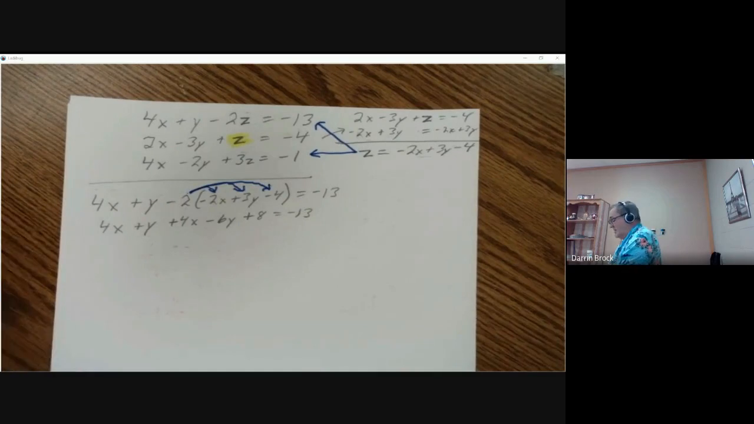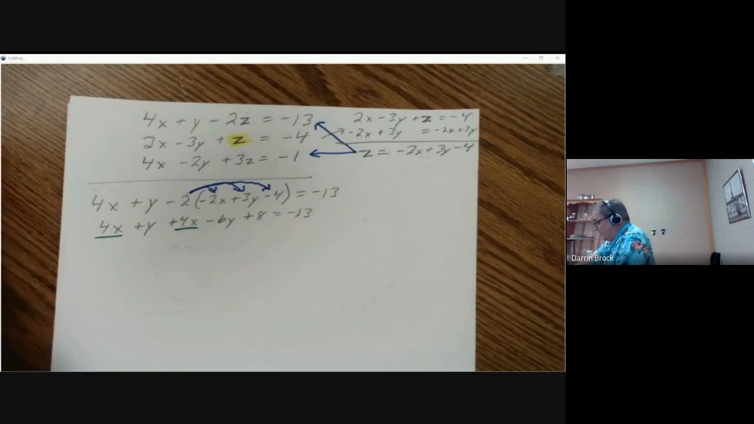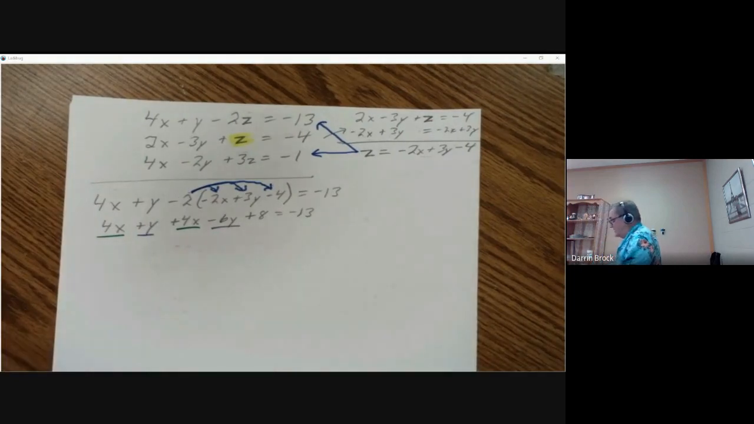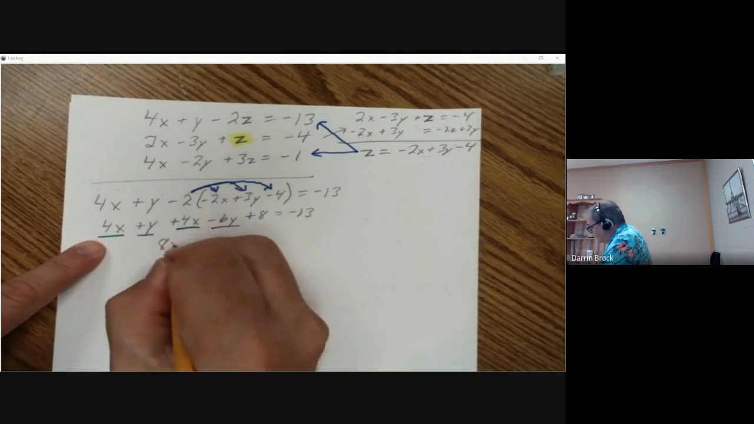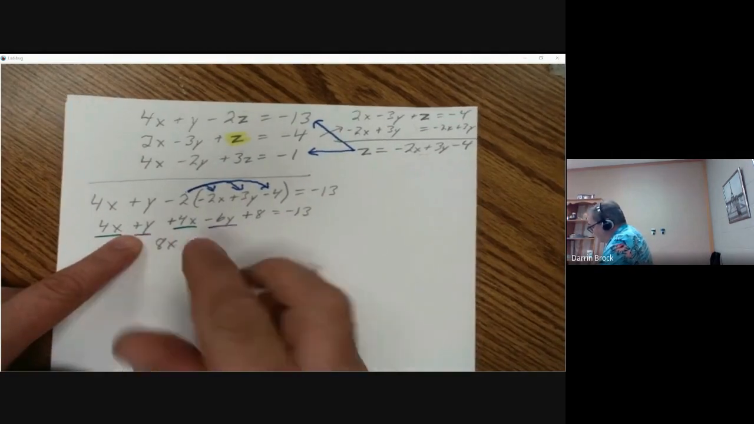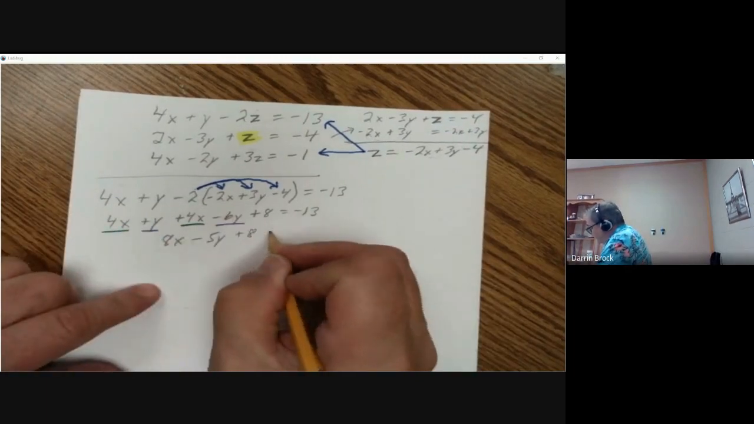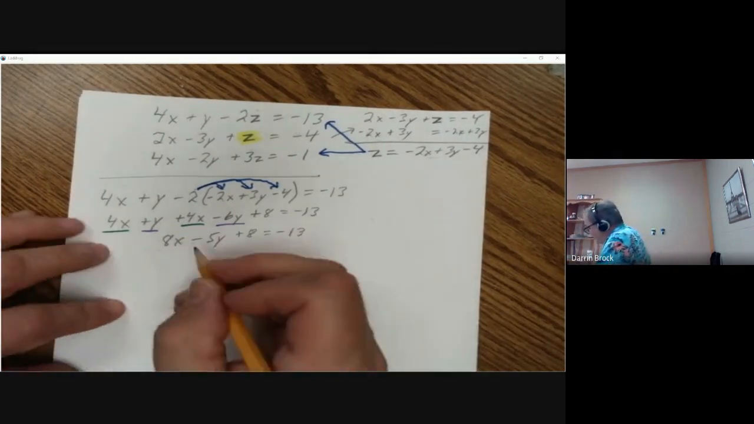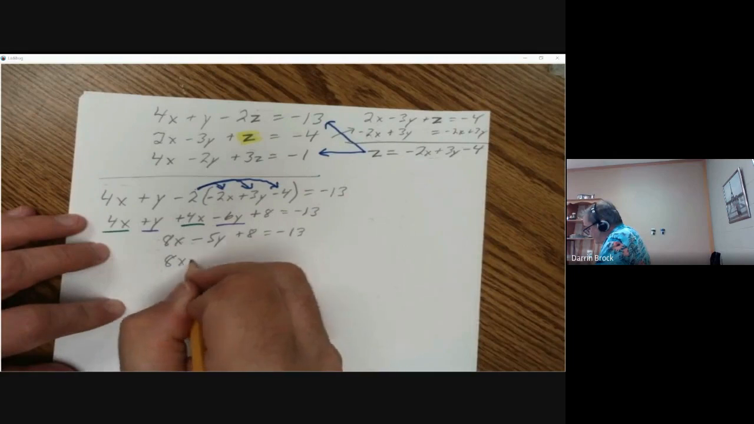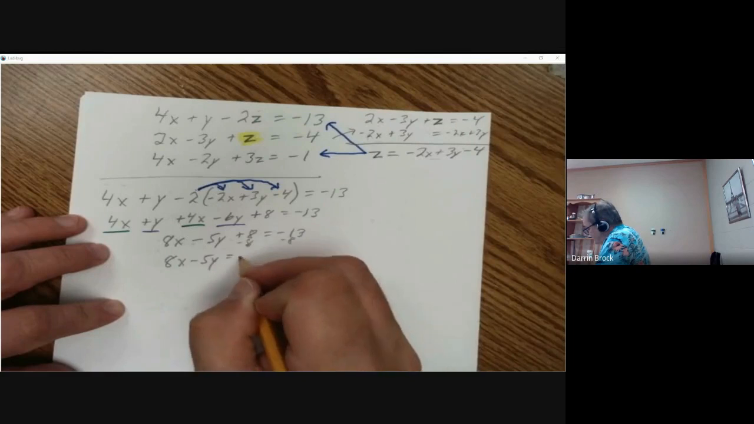Now I look and I have some like terms. We have a 4x and a 4x, and we have a y and a -6y, so we can combine those. 4x plus 4x is 8x. Y minus 6y is minus 5y. And then we have that plus 8 equals -13. Let's move the 8 over there. So we have 8x minus 5y. We subtract 8 from both sides. Equals -21.